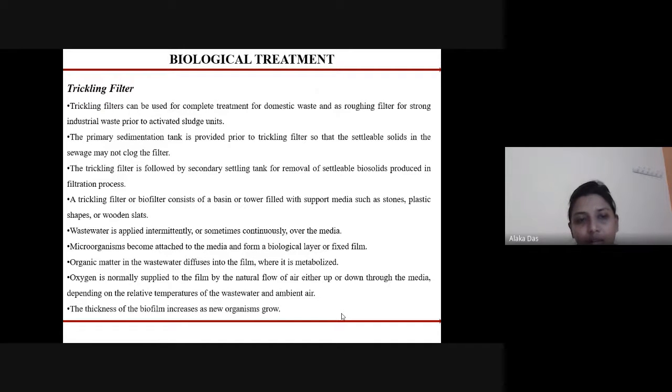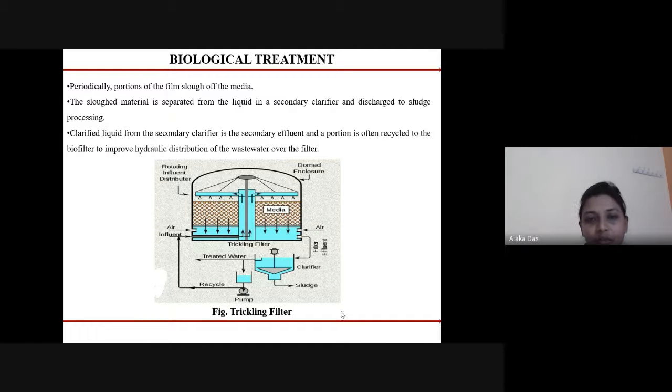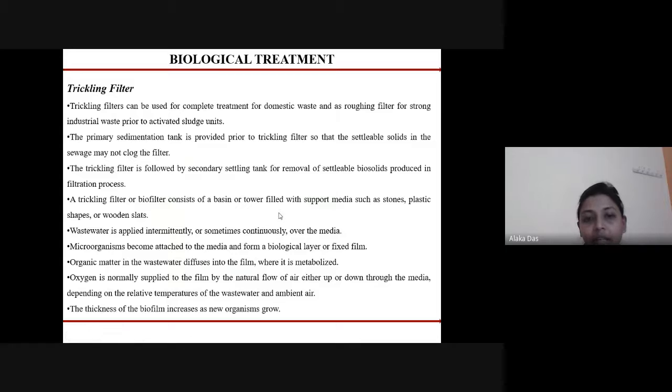So a trickling filter or a biofilter consists of a basin or tower filled with support media such as stones, plastic shapes, or wooden slats. The wastewater here is applied intermittently or sometimes continuously over the media. So here we can see this is the media. Wastewater is coming from here, and in the media it is getting combined.